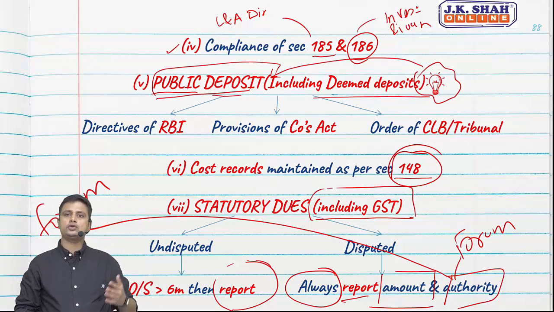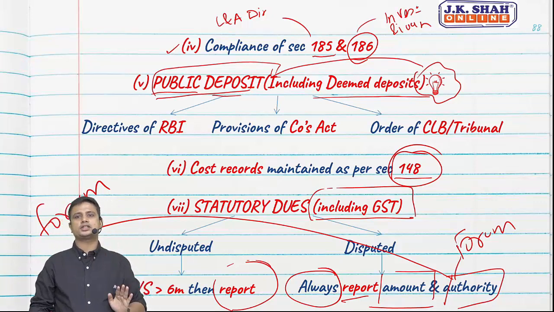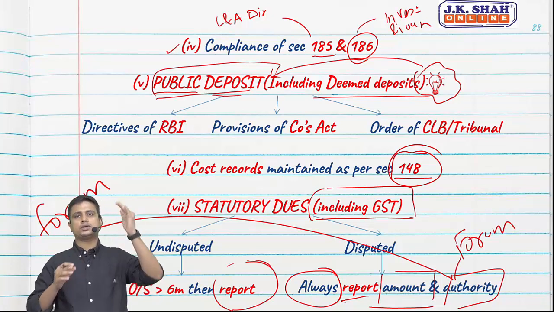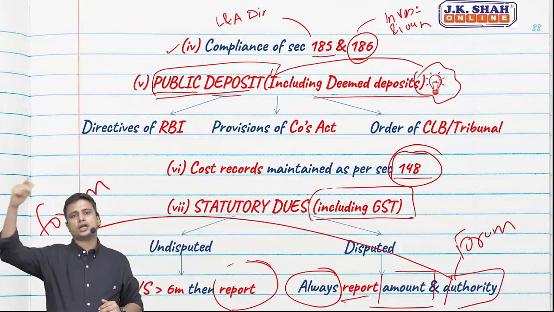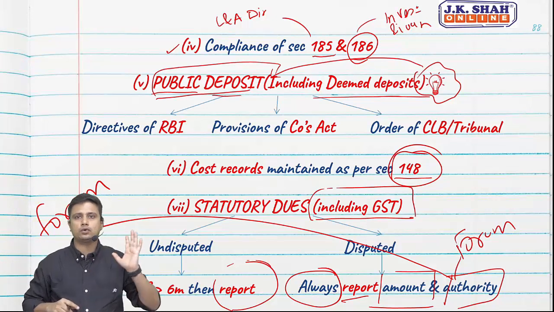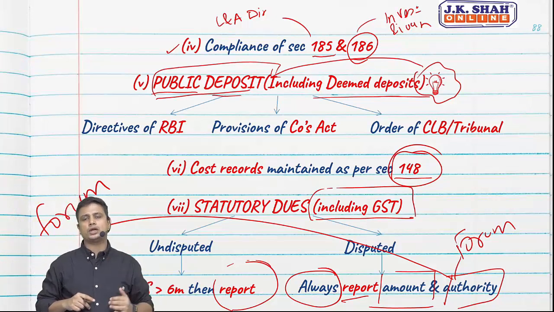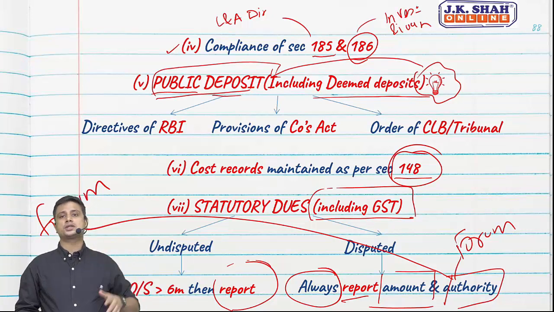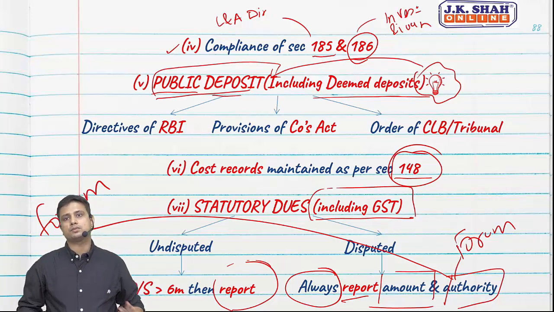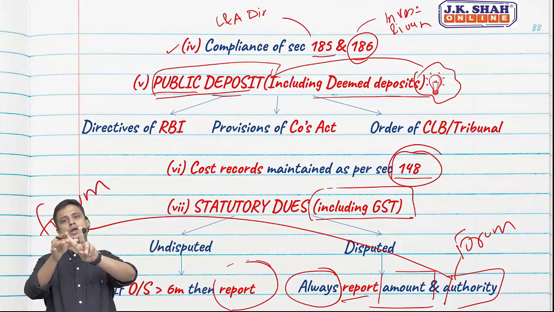Then statutory dues, which includes GST as well. We need to see whether it is disputed or undisputed. If it is undisputed and outstanding for more than 6 months, then we need to report. If it is less than 6 months, no need to report the same. But in case of disputed, we will always report, that is, we will not wait for 6 months. But we need to report two things: the amount and the authority.